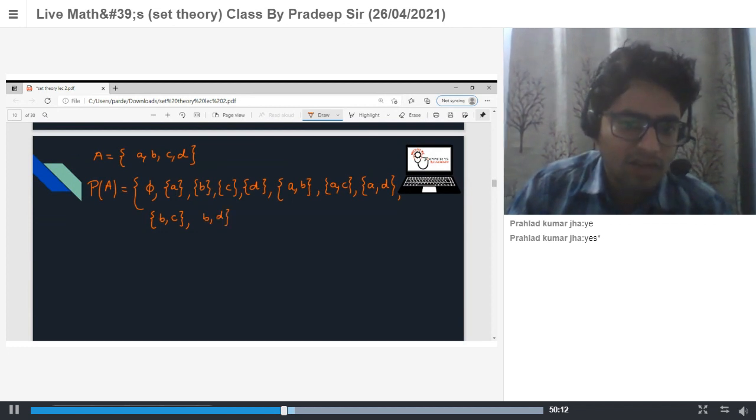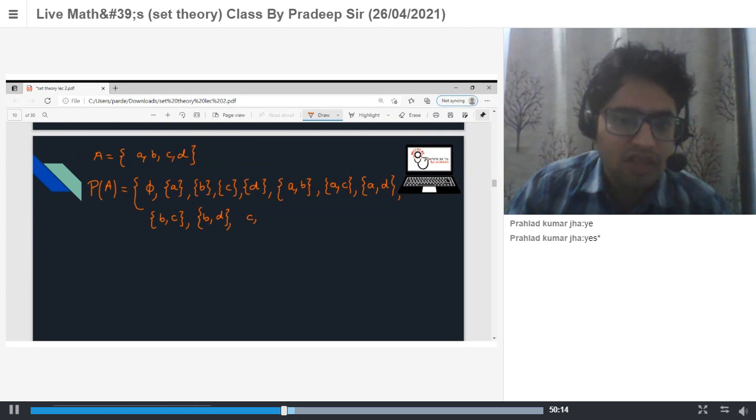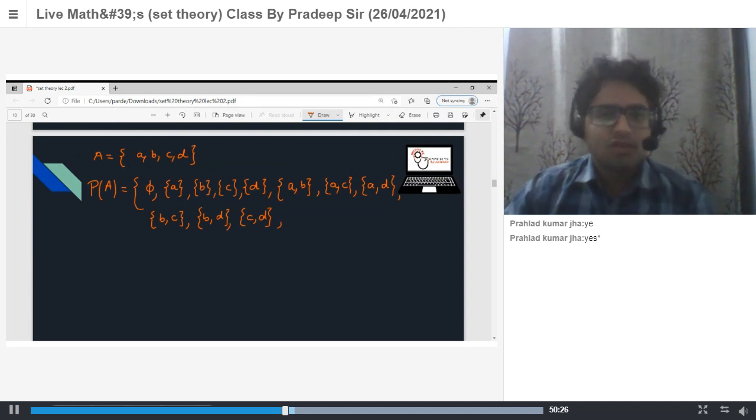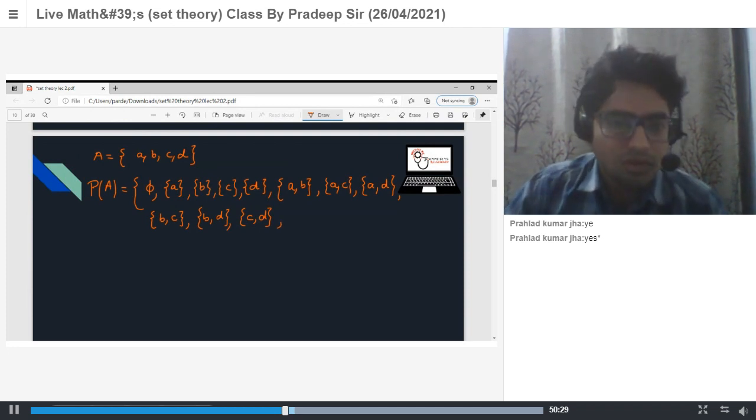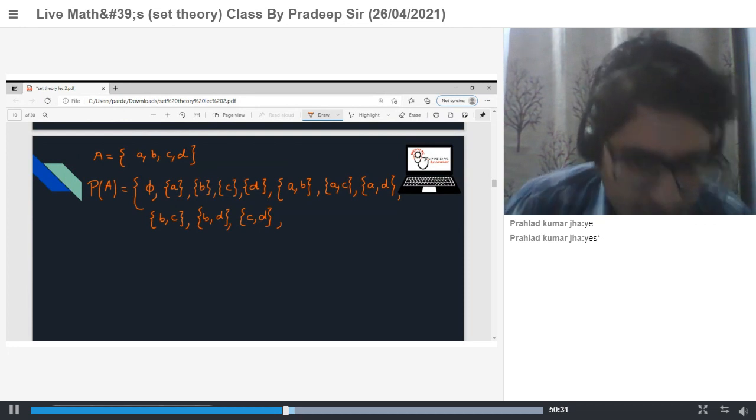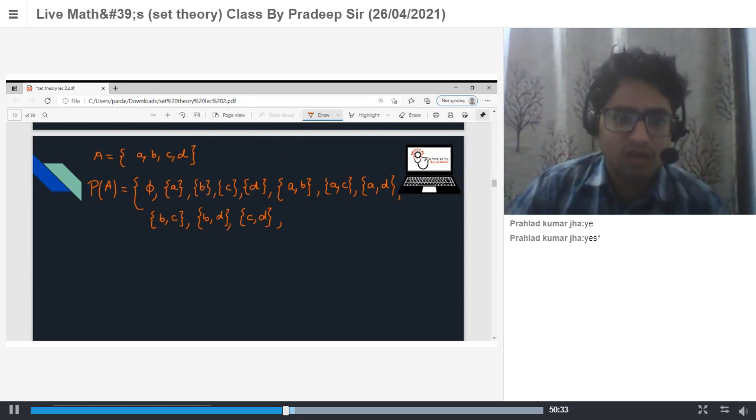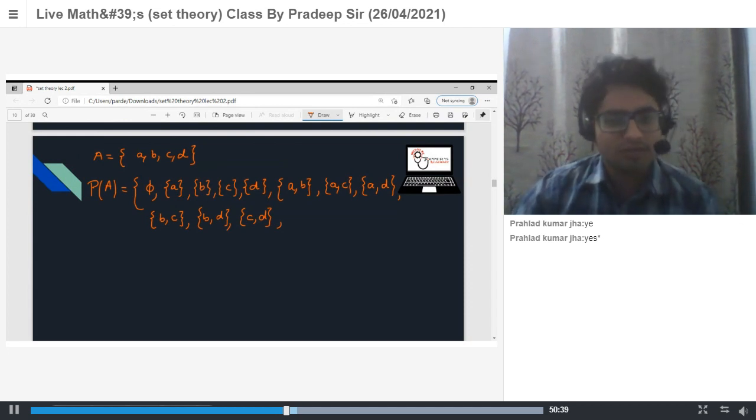So now take C comma D. We cannot take C comma A because it is already here, and C comma B is also here. C comma C is nothing but C. There are overall 16 possibilities for subsets. Now these are the subsets with 2 elements, yes or no?